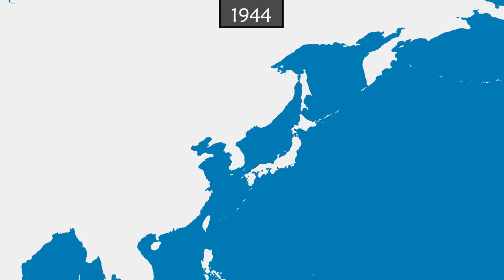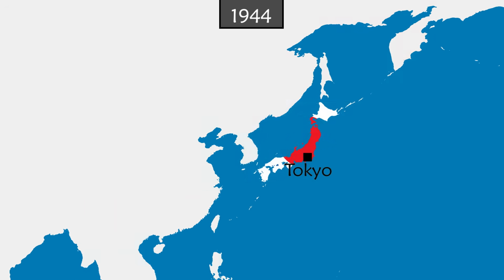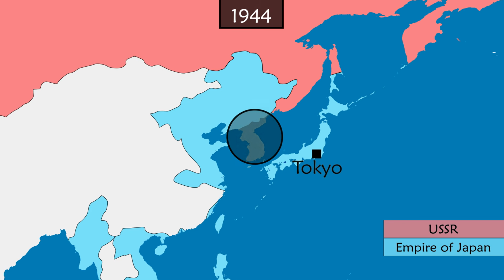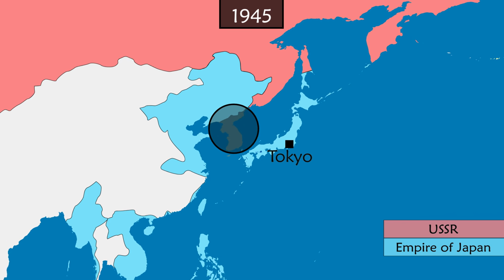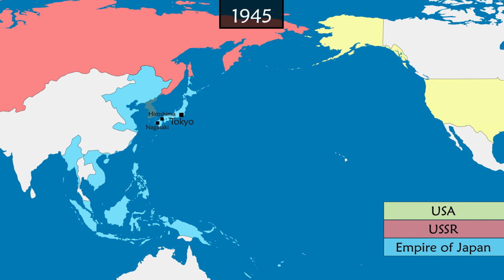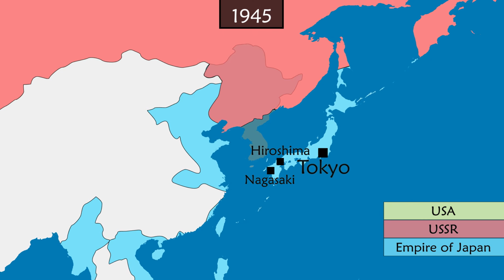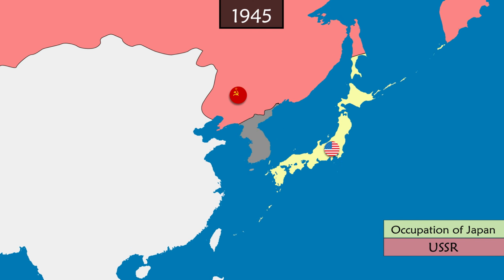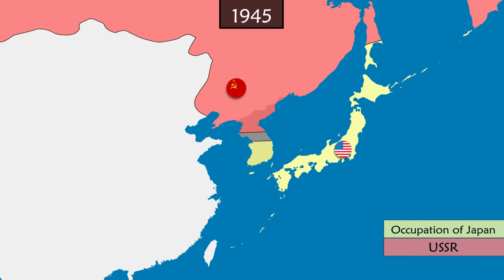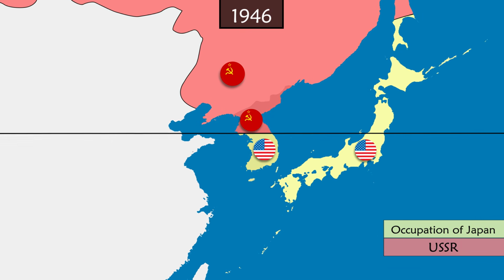The story begins during World War II. In Asia, the Japanese Empire, allied with Germany, controls many territories, including the Korean Peninsula. After years of fighting, 2 atomic bombs dropped on Hiroshima and Nagasaki by the United States and the capture of Manchuria by the Soviet Union caused the Japanese Empire to surrender. The two powers then agreed to temporarily divide the Korean Peninsula into 2 parts, separated along the 38th parallel.